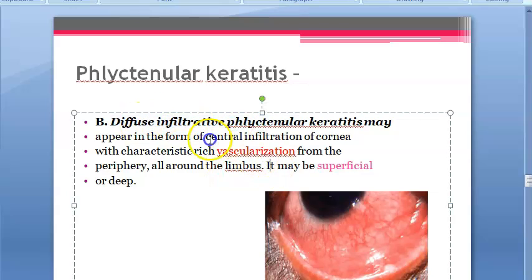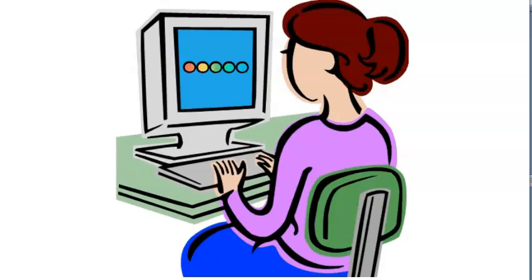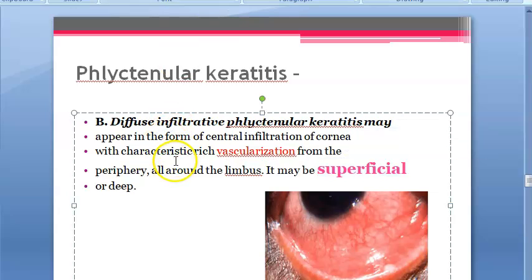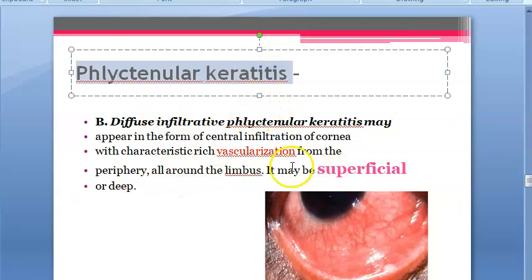There's yet another type of keratitis, diffuse infiltrative phlyctenular keratitis. So focus, guys, what are we looking at? Diffuse infiltrative phlyctenular keratitis. How does this appear? In the form of central infiltration of the cornea, with characteristic rich vascularization from the periphery all around the limbus. It may be superficial or deep. Mainly remember superficial. I have seen many times they ask which will cause superficial vascularization of the cornea. That you remember: phlyctenular keratitis. Superficial is the important word here.